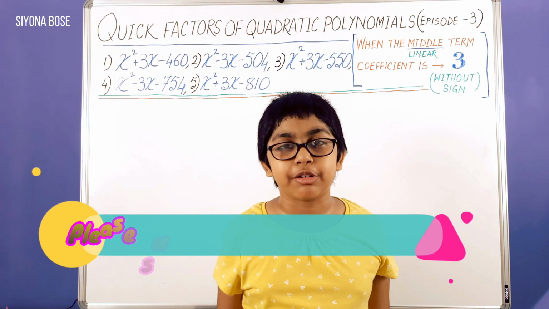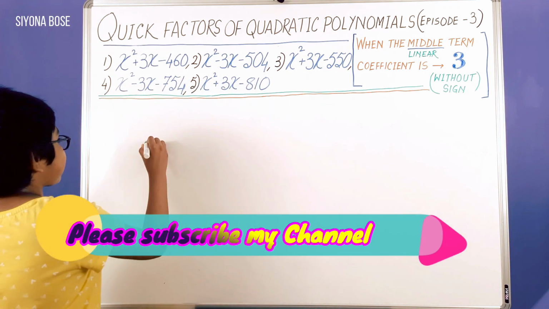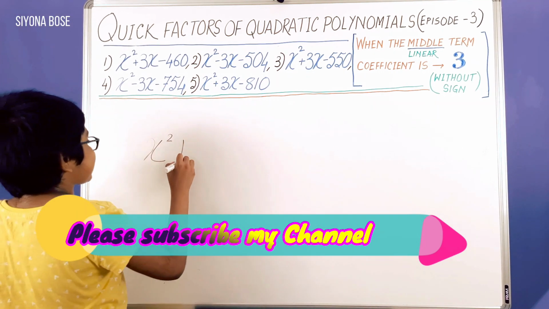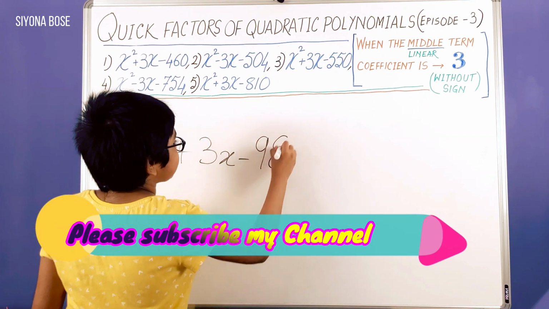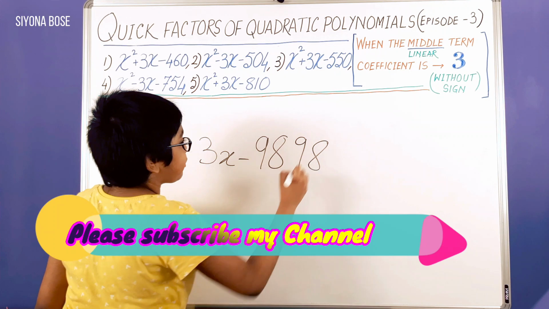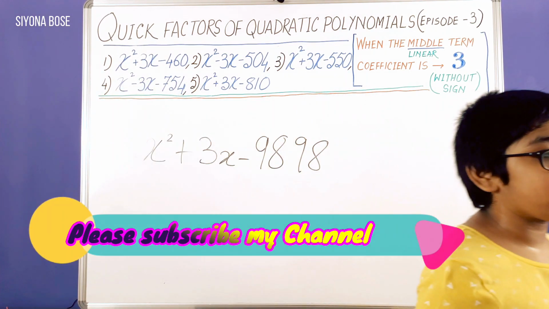Now I have a sum for you all. The sum is x squared plus 3x minus 9898. I'm giving a few moments for you to copy the sum.